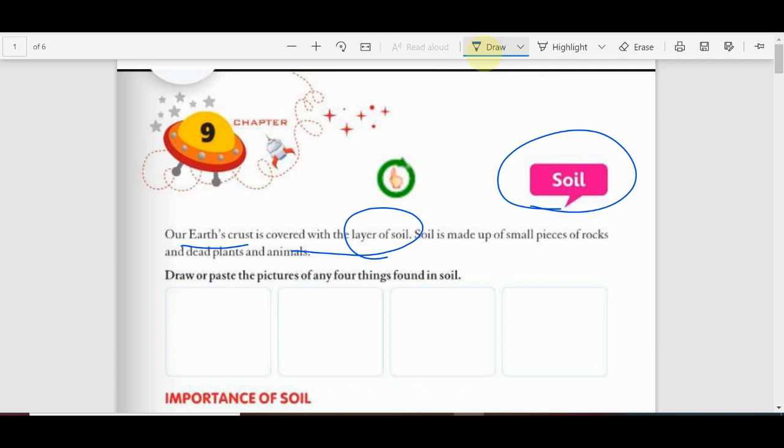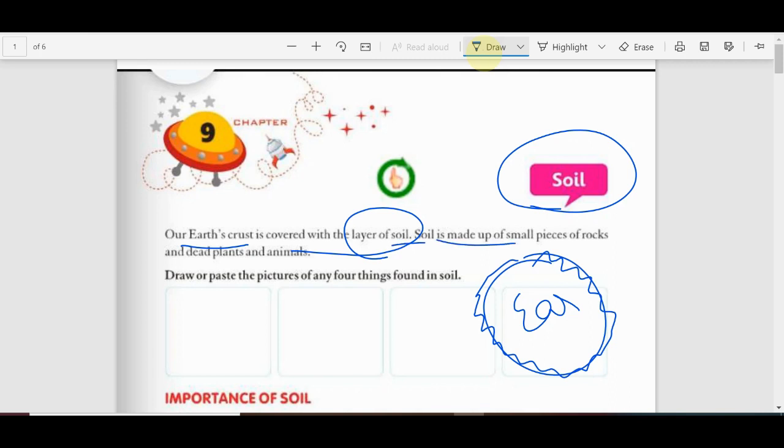Suppose I am making a picture of our earth, so this is the earth, okay, assume. The outer layer, the outer surface of the earth crust, is generally made of soil, and this soil is made up of small pieces of rock, dead plants and animals. These are the major constituents of our earth soil.